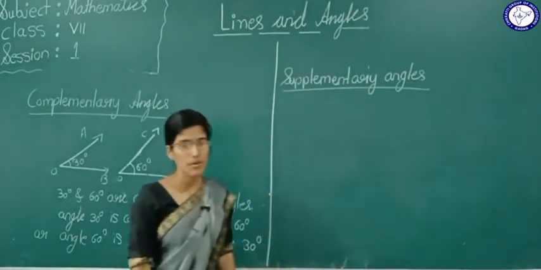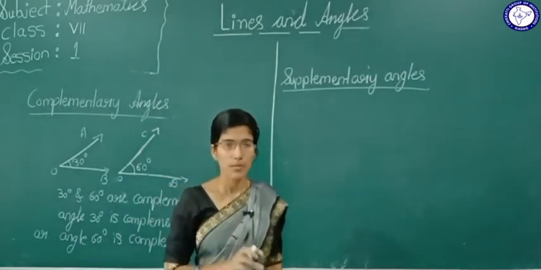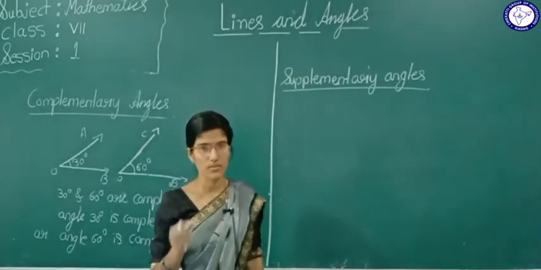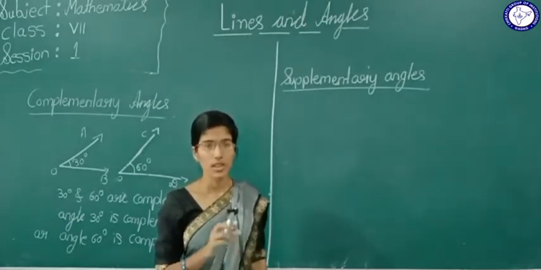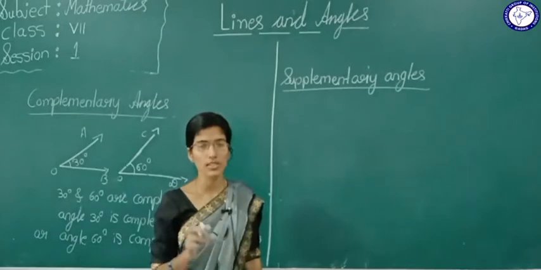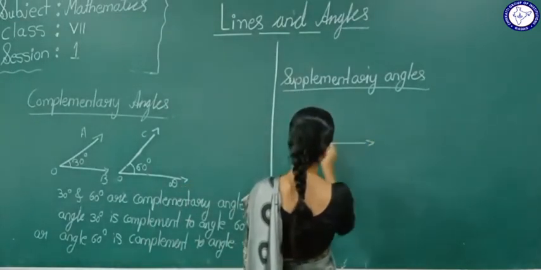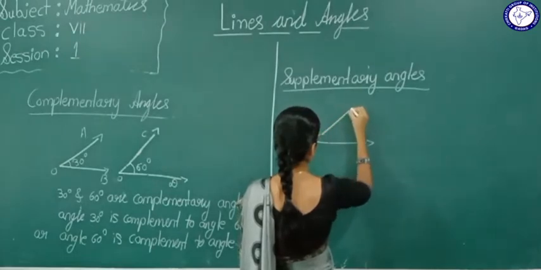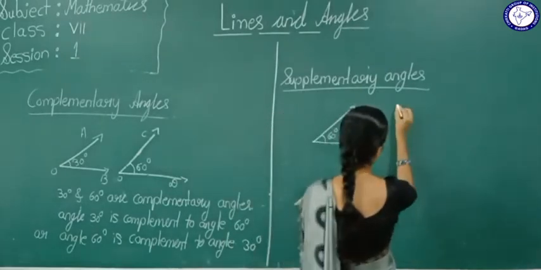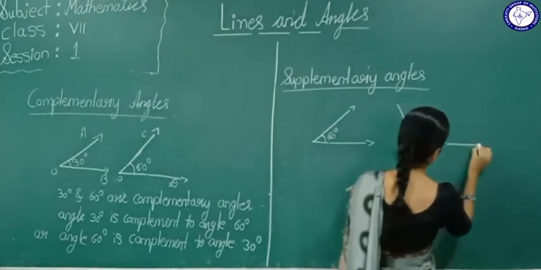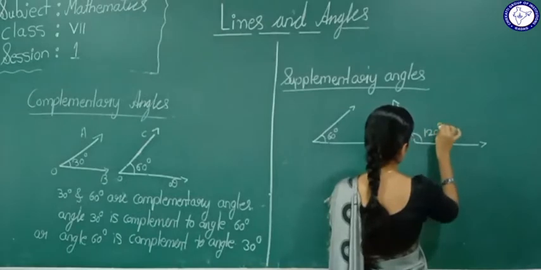So what are supplementary angles? Just see, if the measure of two angles is 180 degree, then those two angles are called supplementary angles. Now see here, I will give an example. This is 60 degree, and this is 120 degree.